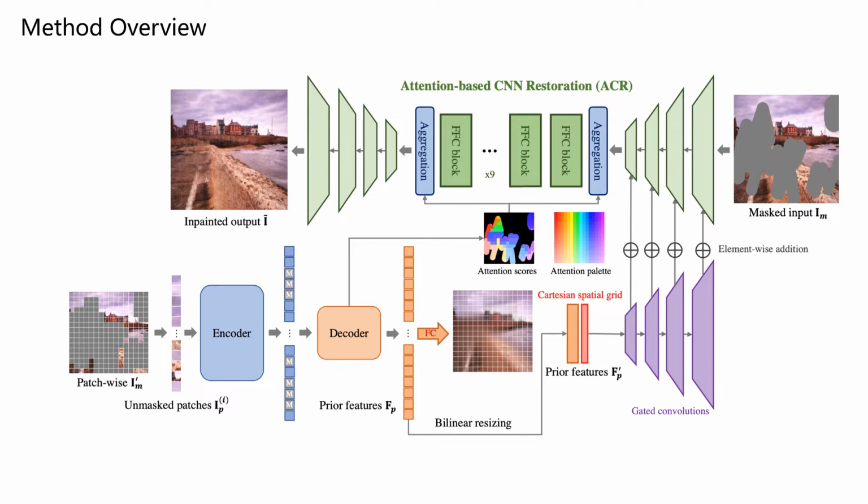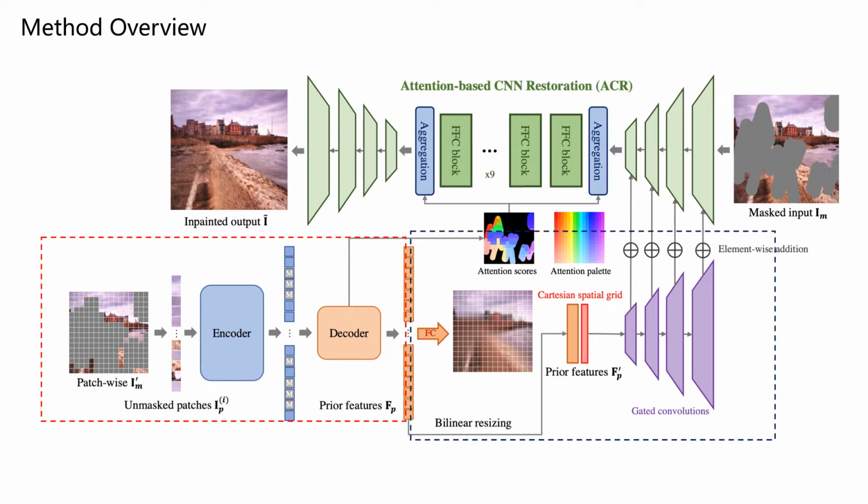Our pipeline is shown here. For the given masked image, the MAE is applied to encode the prior features, and we resize the prior feature to 1/2 of the original image size and concatenate it with the Cartesian spatial grid. After that, the feature is encoded by a gated convolution and added to the encoder of the attention-based convolutional restoration network (ACR), which is used to restore the original masked image. Moreover, we leverage mean attention scores from the MAE decoder to aggregate unmasked features to the masked region in ACR and achieve the final inpainted image.